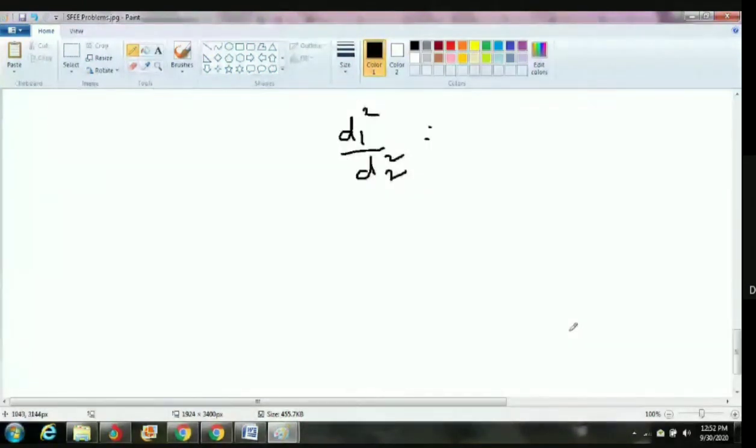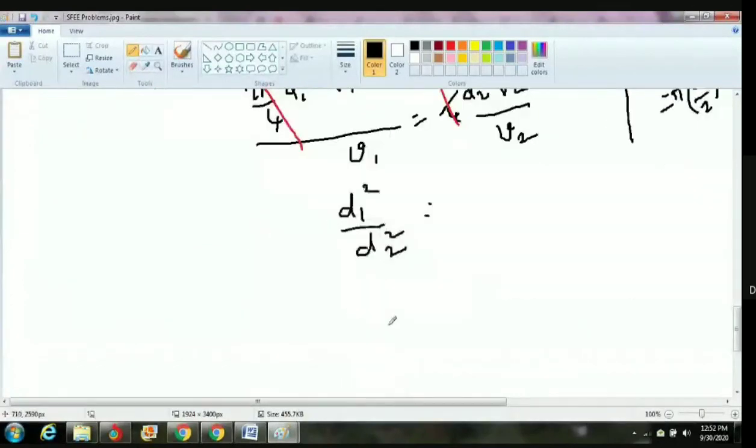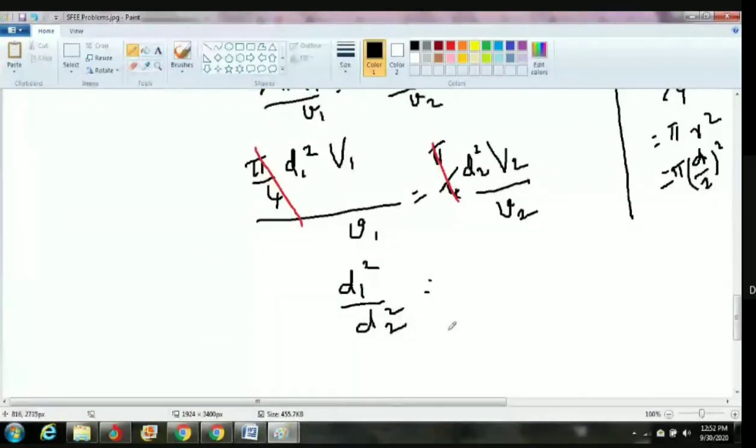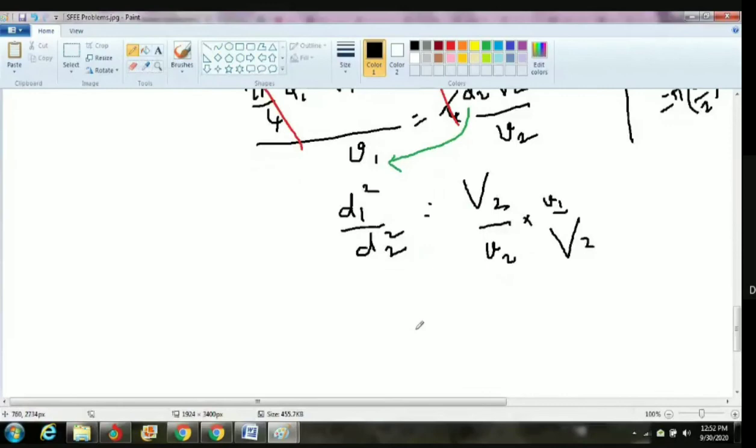Okay, fine, no problem. Suppose you have a doubt, ask me. Small or big, there is no problem. We should learn the subject, that's all. Okay, ma. The diameter should be on one side, the remaining terms on the opposite side. So D1 square divided by D2 square equals V2 divided by small letter v2 multiplied by small letter v1. The small v1 goes to the opposite side numerator. So squared is there; once you remove the square, you get the root.